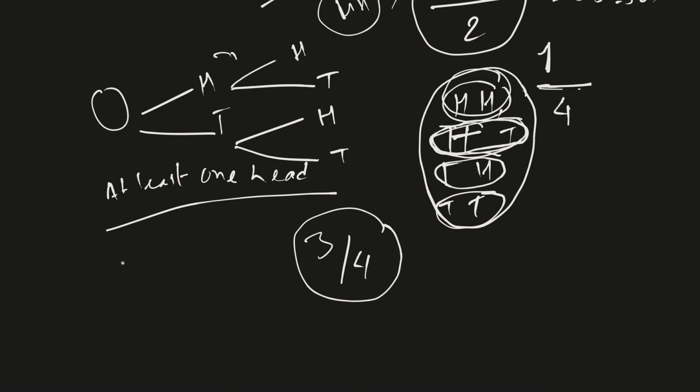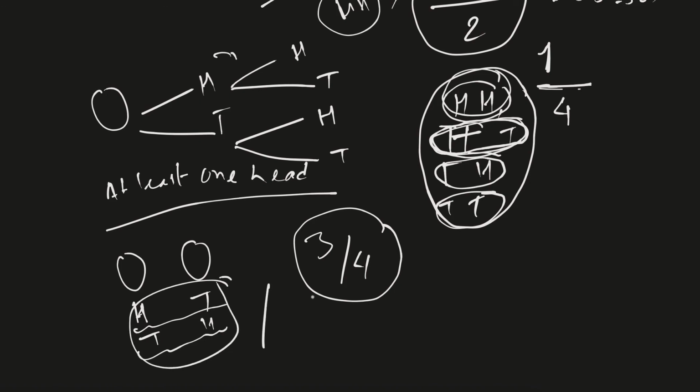So, well, let's say if I'm to ask you again, what is the chance that one of them is going to be tail and then the other one is going to be head? So I'm flipping it twice. I flip it once, I get, let's say, head or tail, and flip it again, I get head or tail. But if it's head, it should be tail. If it's tail, it should be head. What's the chance that we're going to get it? Well, there are just 2 of them, which means the chance of getting one head and one tail is 2 over my sample space of 4. So it's going to be 2 over 4. And there we go. This is probability in as simple terms as possible.